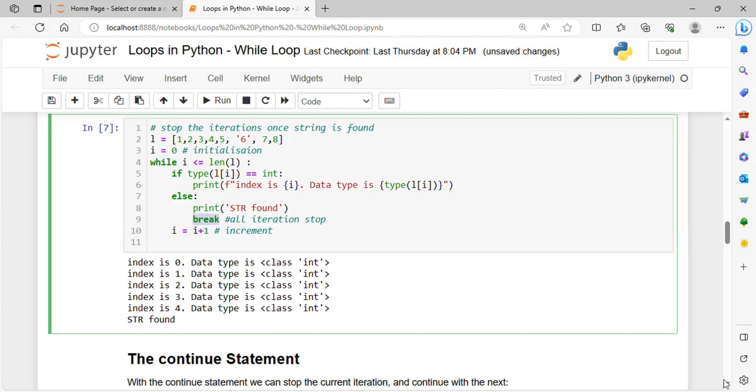This is the use of the break statement. You can put it where you want to stop further iterations. Once one particular condition is achieved, and after that you want to stop further iterations, you don't want to check for following numbers or following elements, you can put a break there.